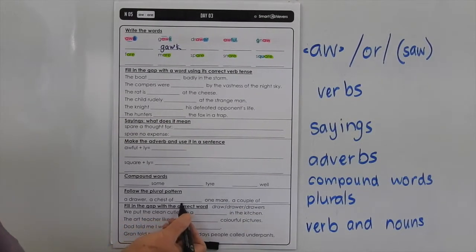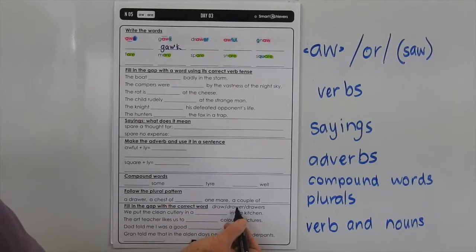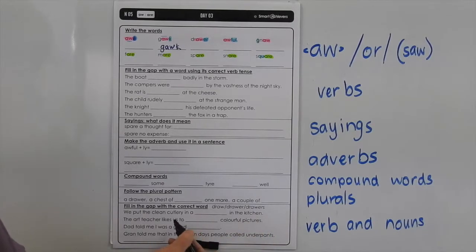Fill in the gap with the correct word. You've got draw, drawer, drawers. So you've got a verb there and two nouns, and you've got a plural noun as well. So work out which of those fits in each of those sentences.